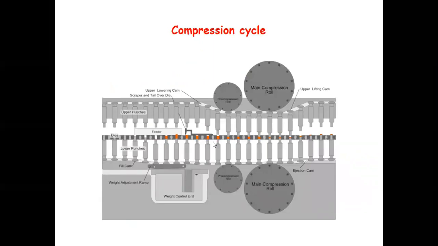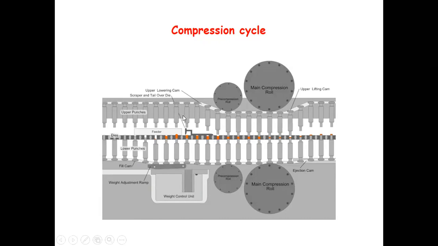Now the tablet should be compressed using the 8-station rotary tablet press. So this figure represents the working principle of 8-station rotary tablet press. Dies are there where the amount of the granules is to be filled. Then weight adjustment ramp is there, which is adjusting the weight of the granule filled in the die cavity. Lower punches are there and fill cam. So these lower punches movement helps to fill the die cavity and weight adjustment is done.